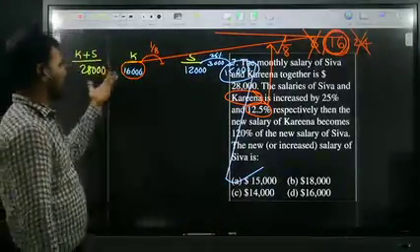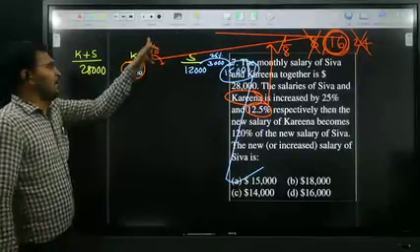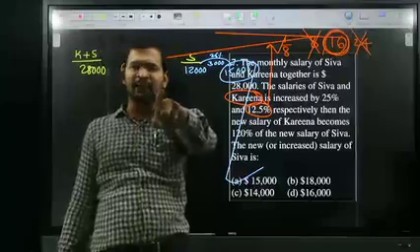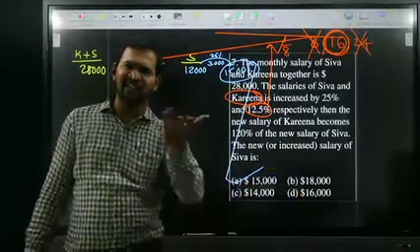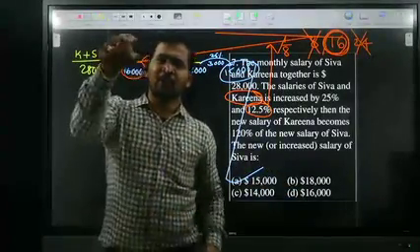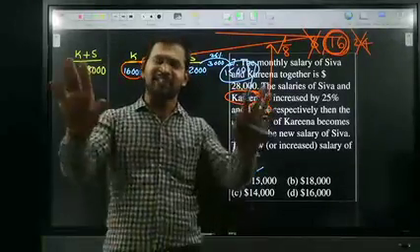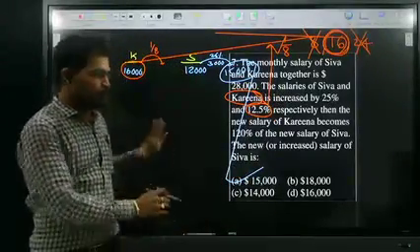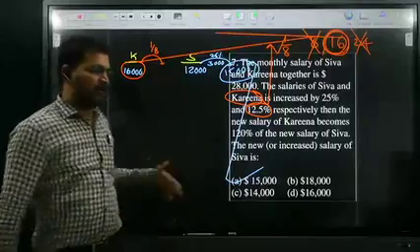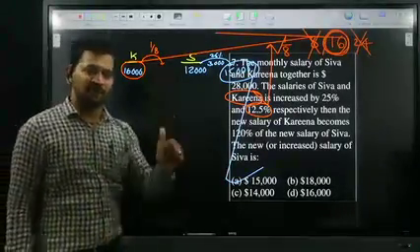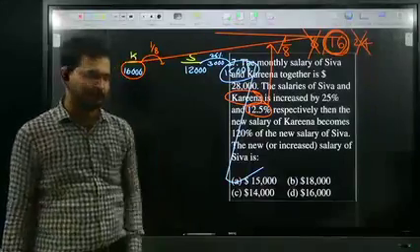If you have any doubt, if you increase Karina's salary by 1 by 8 of 16,000, that is 2,000. Therefore Karina's salary is 18,000. Shiva's salary is 15,000, Karina's salary is 18,000. So 120% of 15,000 is nothing but 18,000. In the exam, no need to go for the proof. So this is the best way of attacking. If you don't know this, if you go for X, definitely it will take some time. All of you okay? Very good.